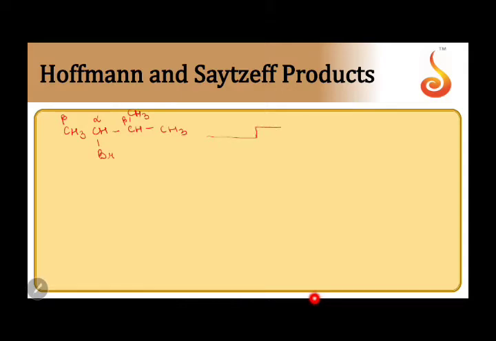If we use a dehydrohalogenating reagent like alcoholic KOH, then the halogen is going from this carbon. Hydrogen goes from the carbon having less hydrogen.